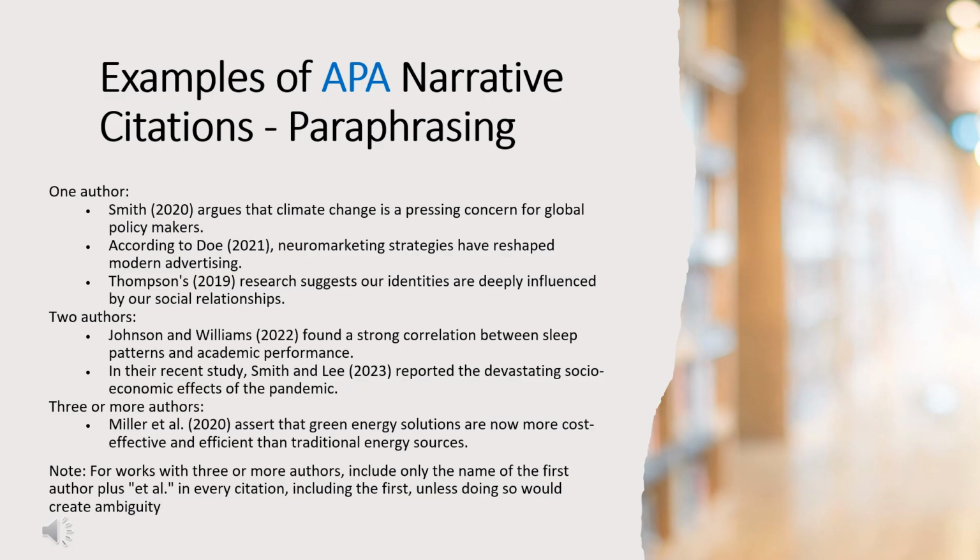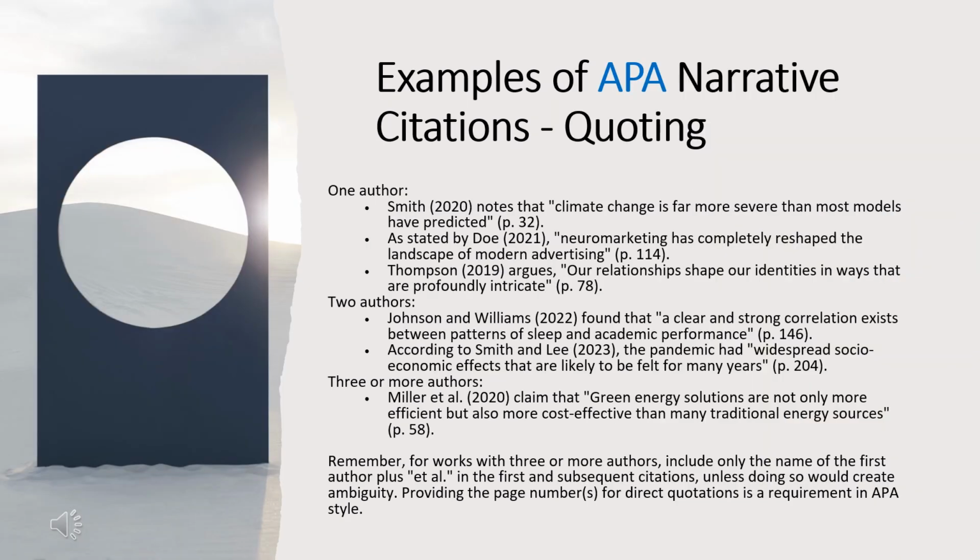You will notice that you start with the author's last names, then add the year in parentheses following the author's name. Remember, you cannot put an article or company name here, as this is considered anthropomorphism, which is the attribution of human characteristics to non-human entities, objects, or concepts. It results in ambiguity or misleading communication and thus should be avoided in APA style. For quotation examples using narrative citation, you use the author's last names at the start of the sentence and then the year of publication in parentheses and the page or paragraph number at the end of the sentence.